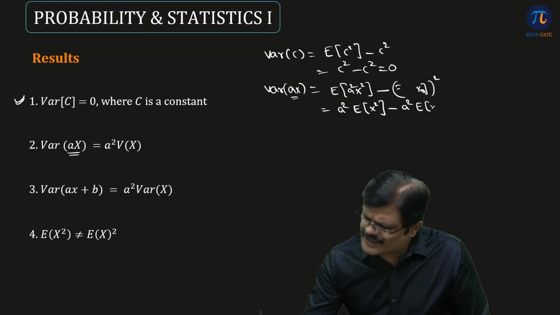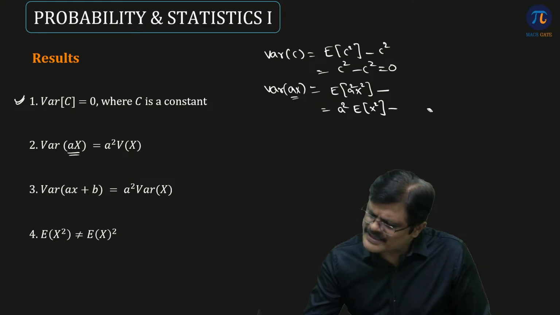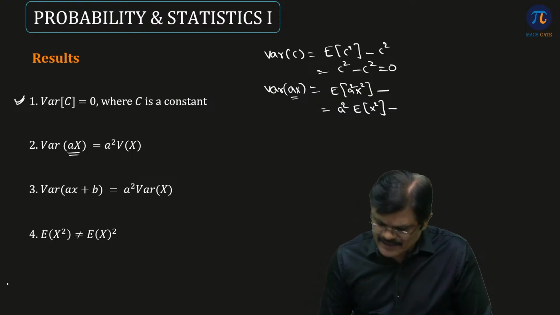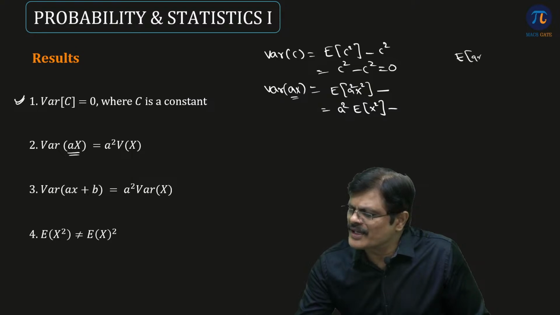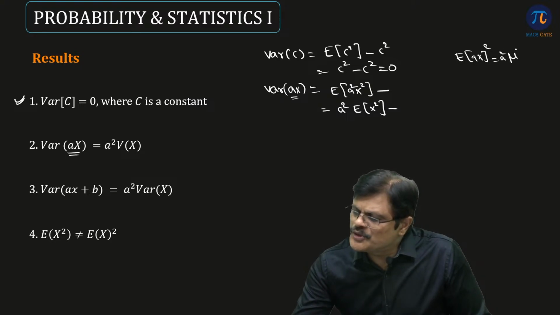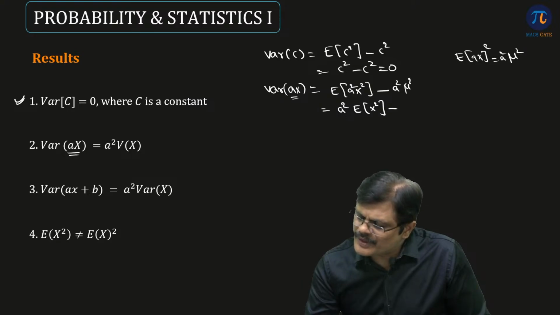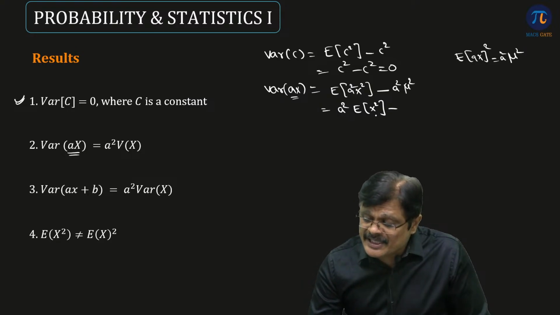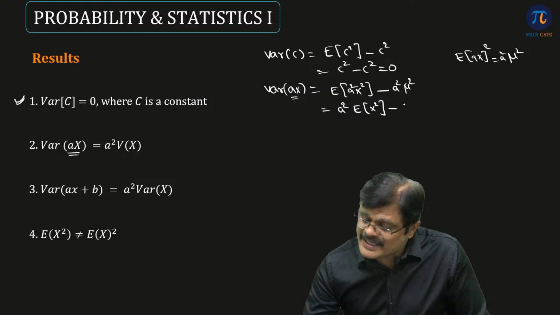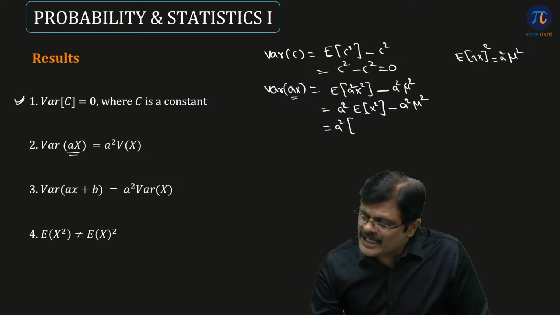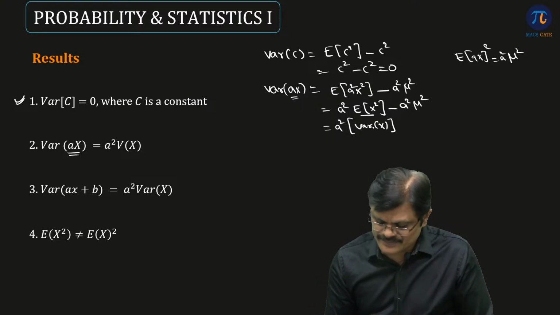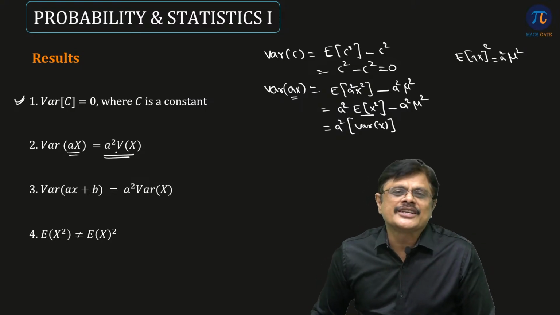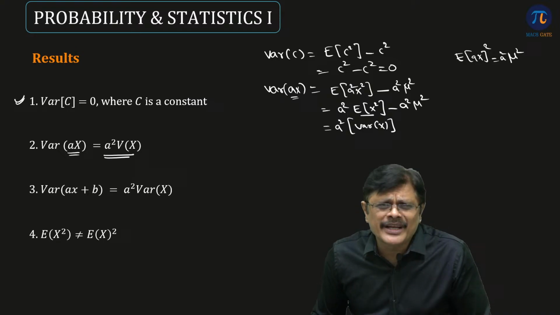You can simply write it as expected value of ax whole square, that is nothing but a square into mu square. So this is a square into expected value of x square, whereas this is a square into mu square. So taking a square common, you get expected value of x square minus mu square, that is nothing but variance of x. So that is the formula. So variance of ax is nothing but a square into variance of x.